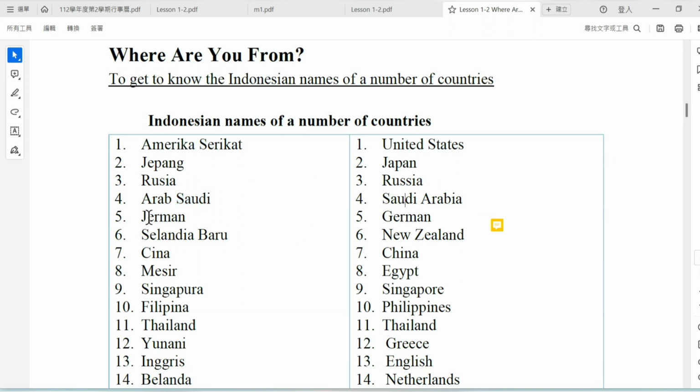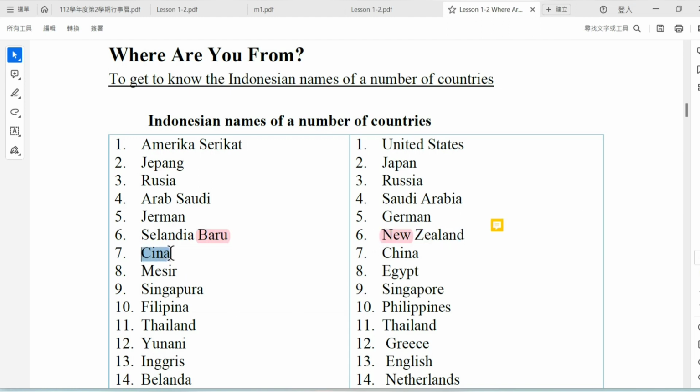And then German, in English, Germany. I wrote it a little bit wrong here. So Germany. And then Selandia Baru. It is easy for students to understand Baru. Baru here means new. So Selandia Baru, New Zealand.